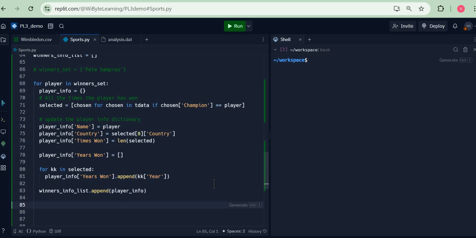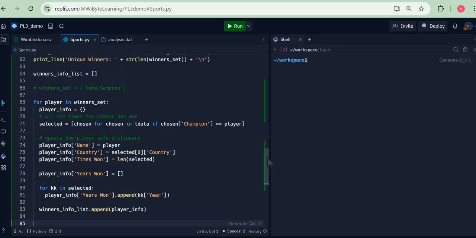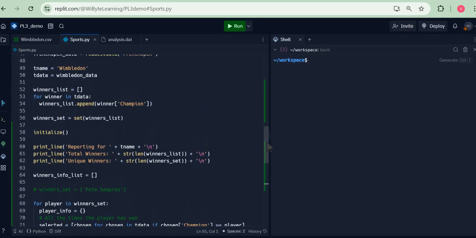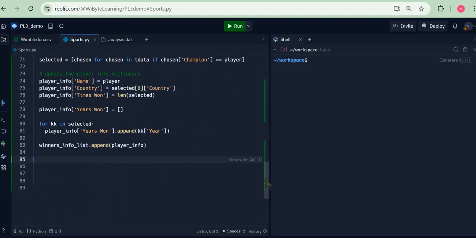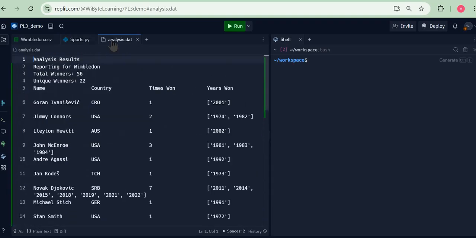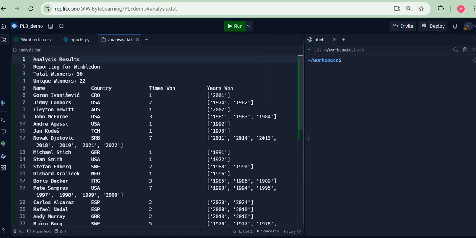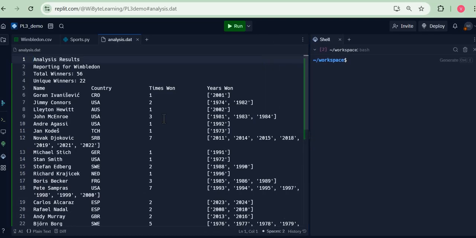We are working on the Sports Heroes project from the YByte Python curriculum available at www.ybyte.in. Previously, we created a winner set, the set of all the unique winners of Wimbledon. And we went on to do some further analysis, which we have captured in this file analysis.dat, which tells us who are the people who have won Wimbledon, how many times they have won it, which country they belong to, and which are the years they have won it. Now, we are going to move forward with this analysis in this video.